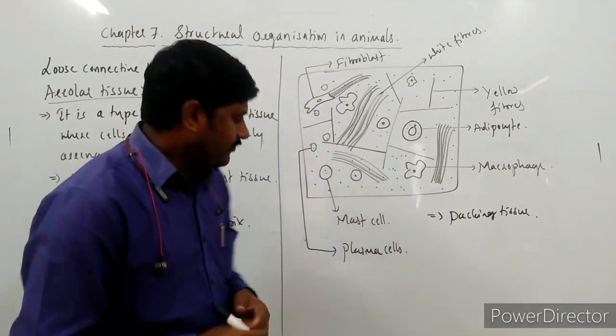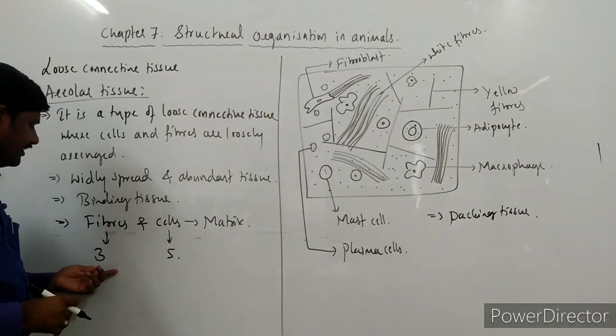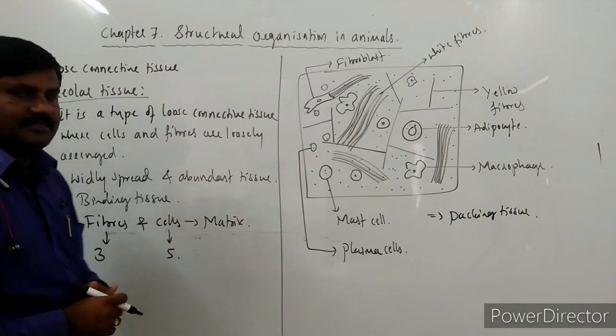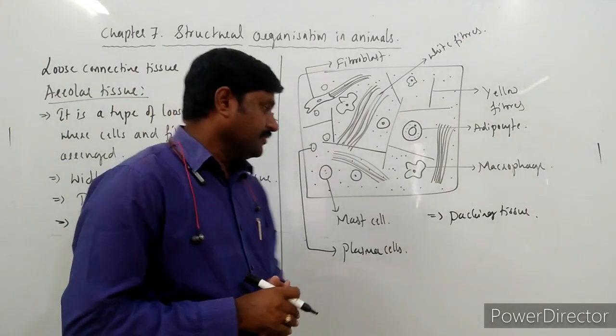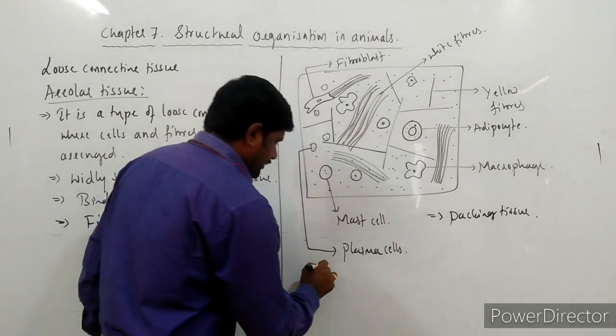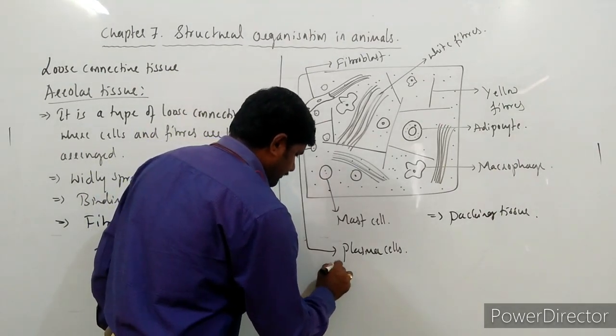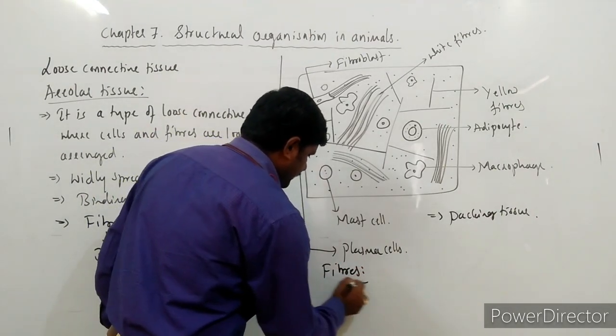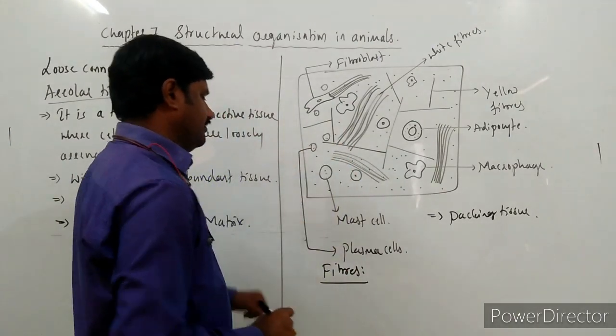So let us see what are the types of fibers and what are the types of cells that we come across here. First of all, we will go through the types of fibers. What are the types of fibers that we come across here?